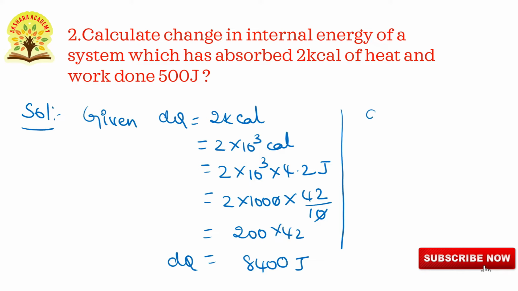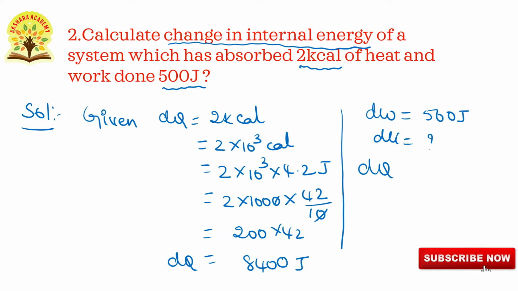And next, dw is equals to, in this question they have given 500 joules. Here 500 joules, and this is heat, 2 kilocalories. And then you have to find out change in internal energy, that is du is equals to question mark.